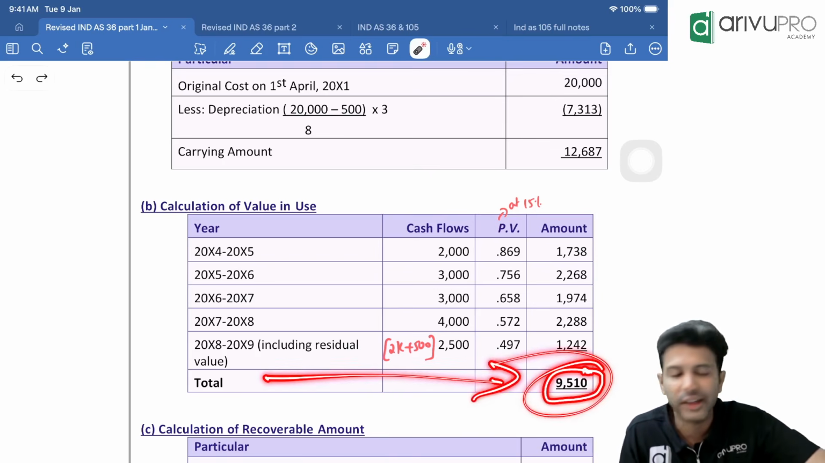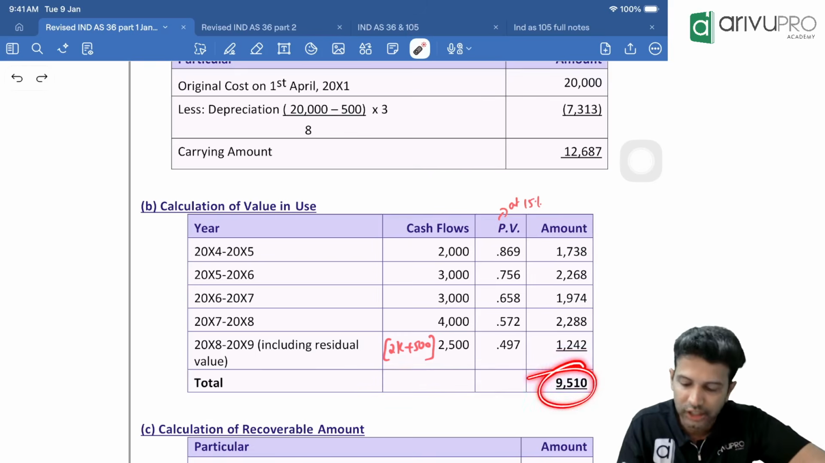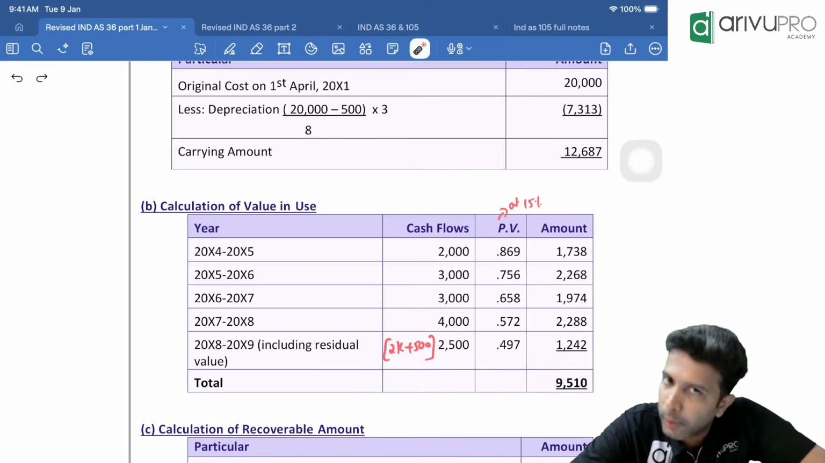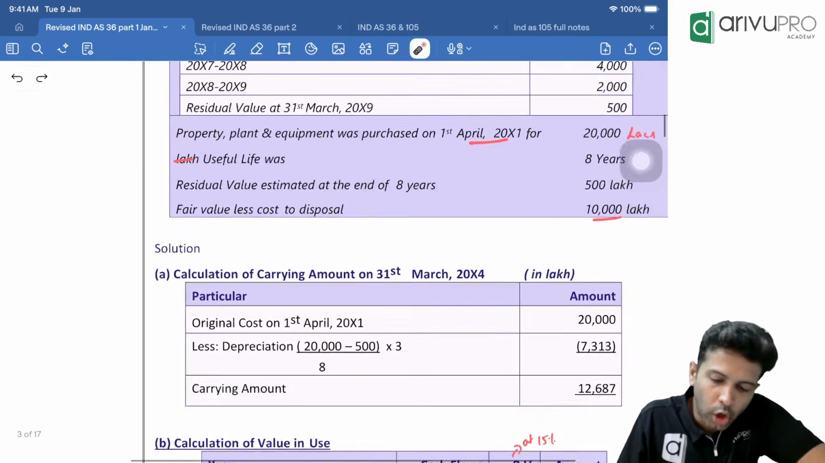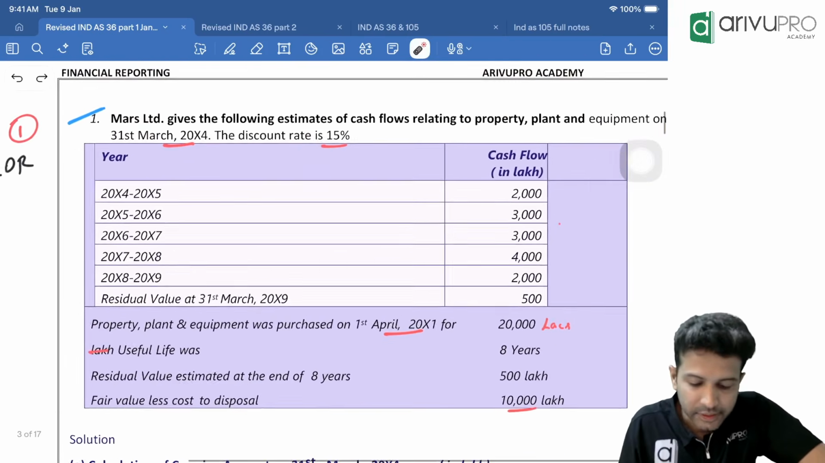This was not straight away given. We have to find it out. That's all. Any problem in this number? No. Clear? Okay, move forward. Now check, read the other thing.